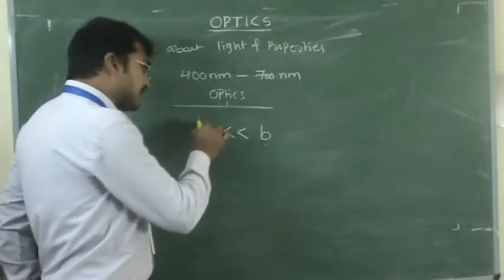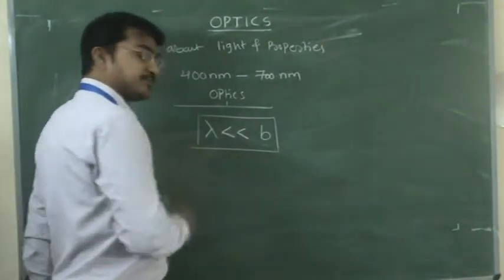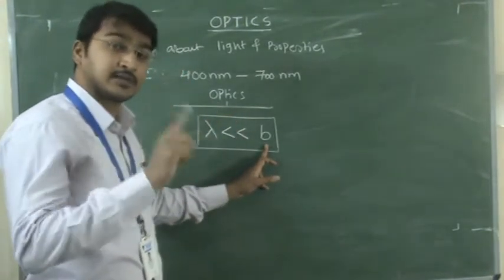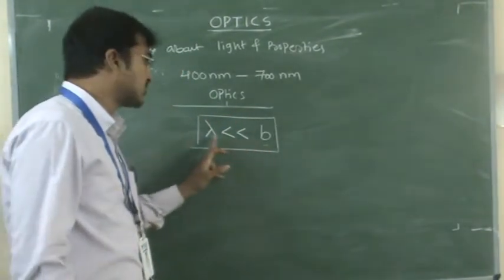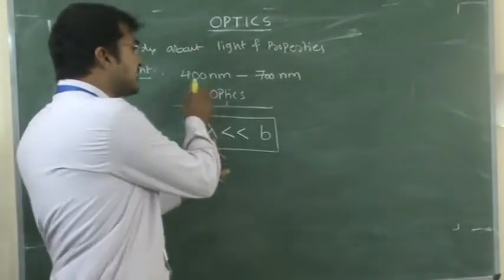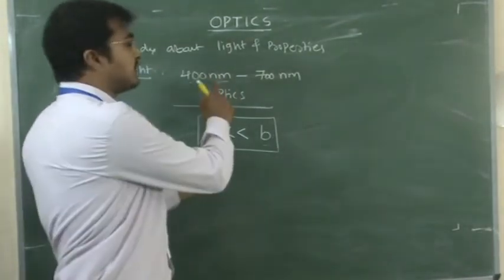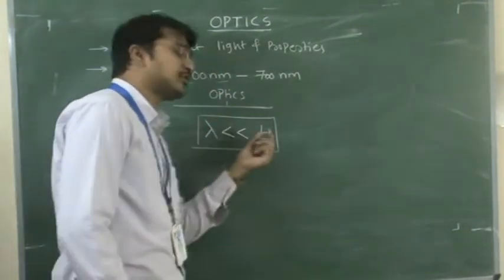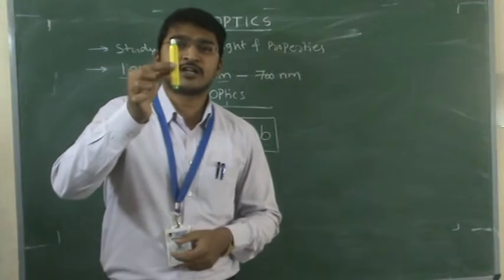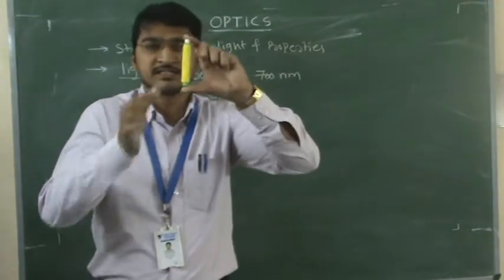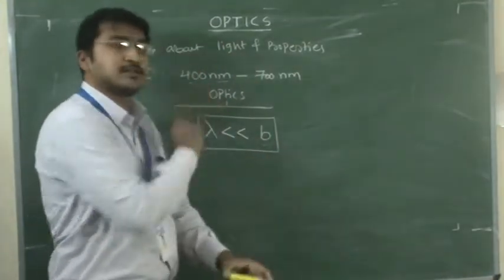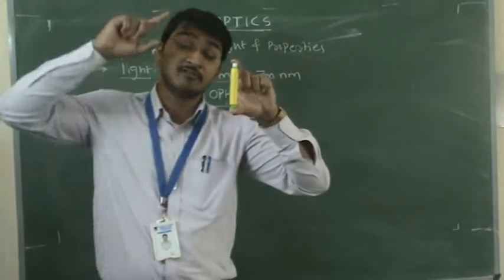If this condition is satisfied, that is, the size of the object or obstacle is very large compared to the wavelength, which is around 10 to the power of minus 9 meters. Say it is a 2 centimeter or 3 centimeter object. When you compare it with a wavelength of 10 to the power of minus 10 meters, 2 centimeters is very large.